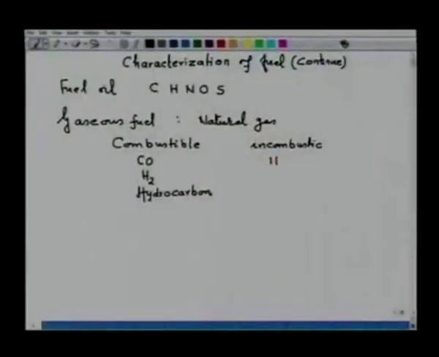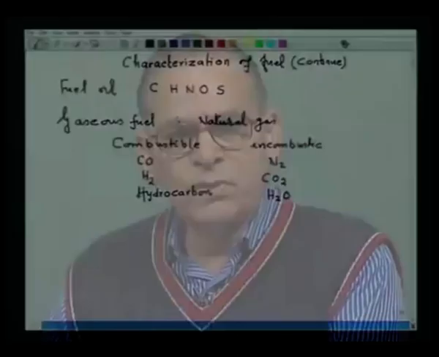Among incombustible component, we have say nitrogen, carbon dioxide, H2O. So, these are the incombustible component, or you can also call them diluents. That means, they dilute the energy released by combustible component.